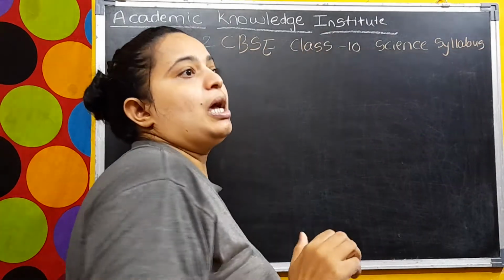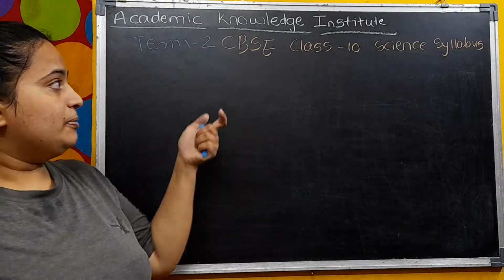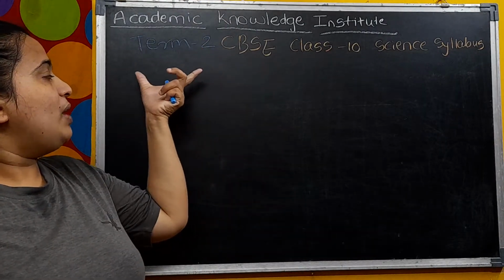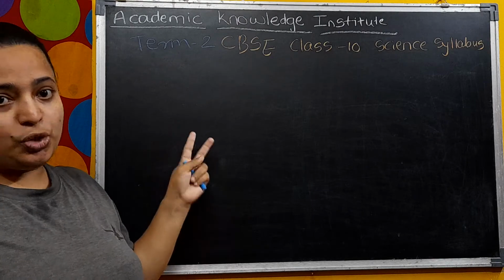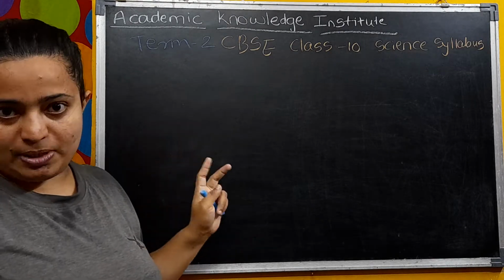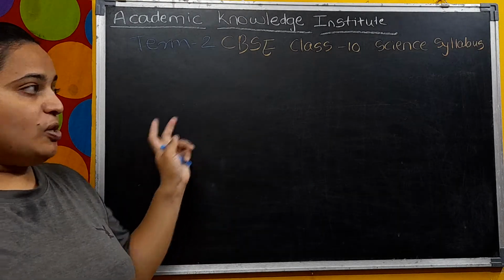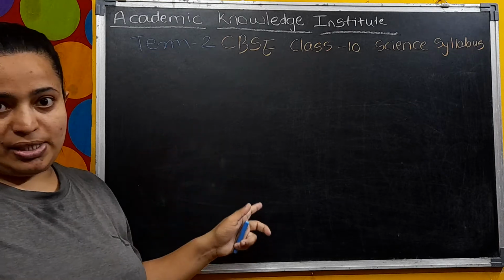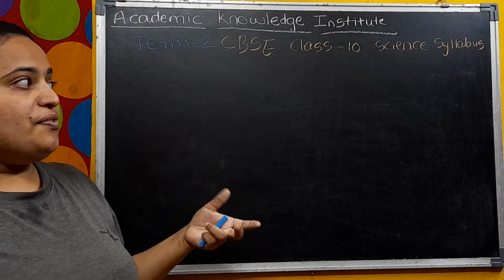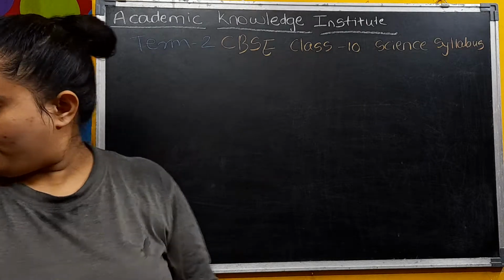Okay. So here the first thing is that in this case you are having almost two chapters of chemistry, two chapters of physics, two chapters of biology, and one chapter for the general science. So let's see which chapters you are having and how much weightage they are having.